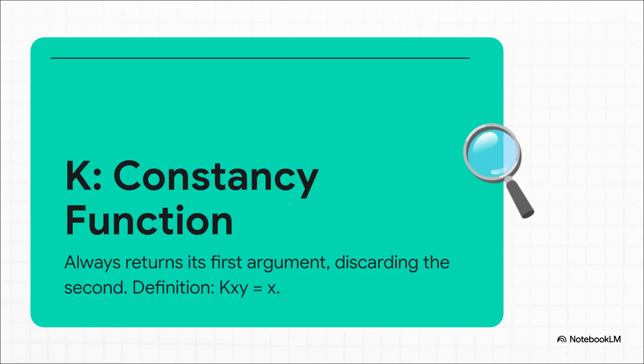First up is K, also known as the kestrel. Its job is incredibly simple. It takes 2 things, let's just call them X and Y for now, and it always returns the first one, X. It just completely throws the second one away. That's why it's a constant function, because it always gives you that first thing back, no matter what.